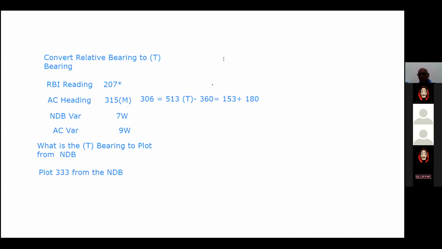Any other doubts? RBI is always true, is it? RBI, no, magnetic. That is why we converted to true here. Ah, okay, sorry. It's the other way around. Yeah, correct. We applied variation to this to get true.